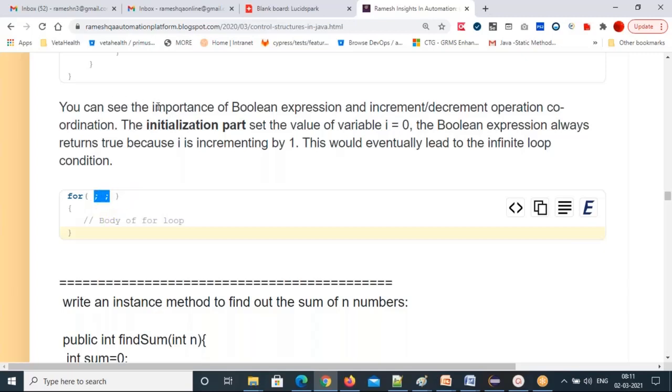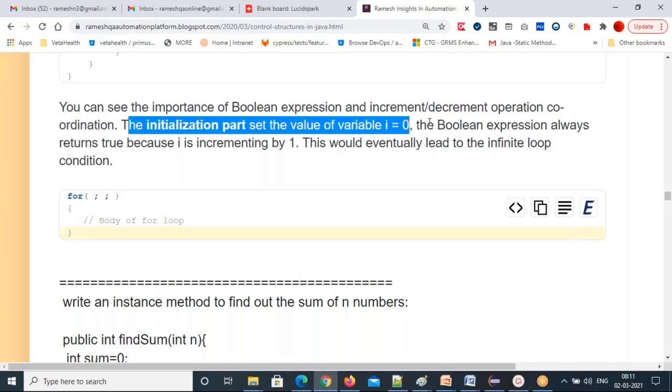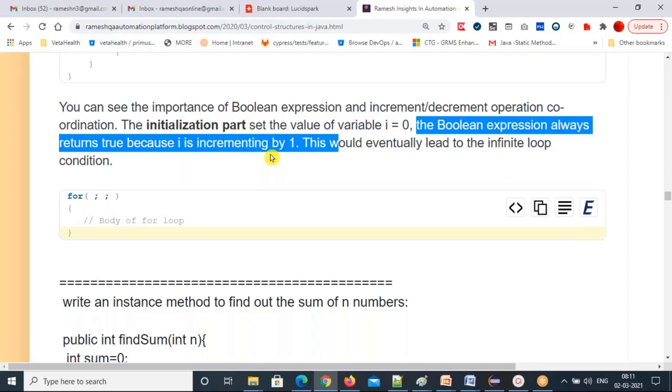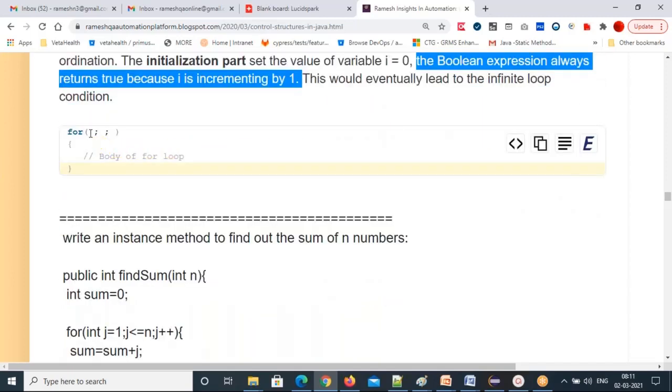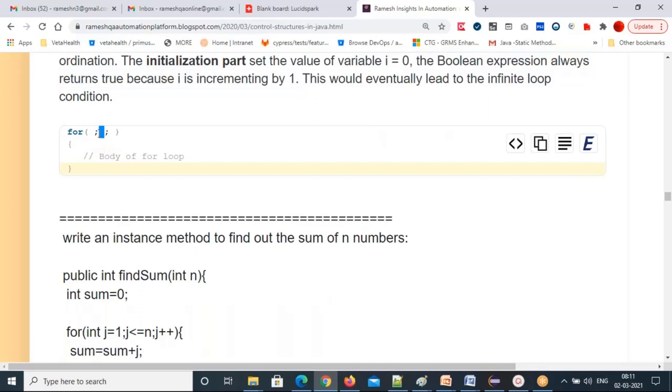So this, you can see the importance of Boolean expression and increment, decrement operation coordination here. The initialization part sets the value of variable i equal to 0. The Boolean expression always returns true because i is incrementing by 1. This would eventually lead to the infinite loop condition. So here also see that you are not giving any initialization, any condition, nothing. And then it will keep iterating in an infinite loop. This one also.